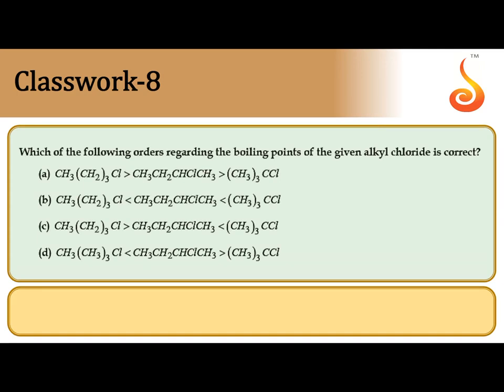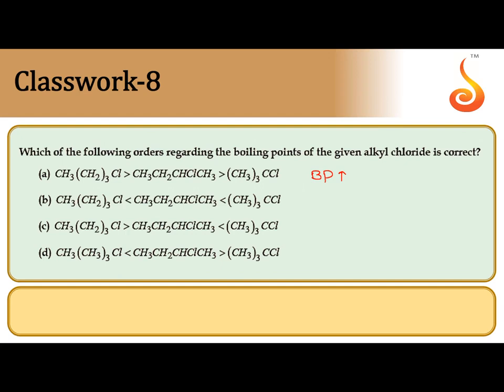Next one. Which of the following orders regarding the boiling points of the given alkyl chloride is correct? We know boiling point is directly proportional to intermolecular forces of attraction, directly proportional to surface area of the molecule, directly proportional to van der Waals forces, and inversely related to branching.